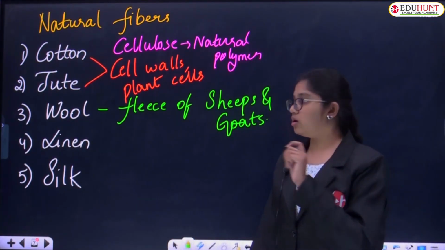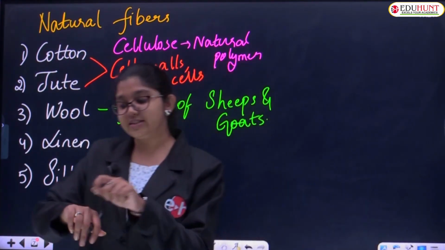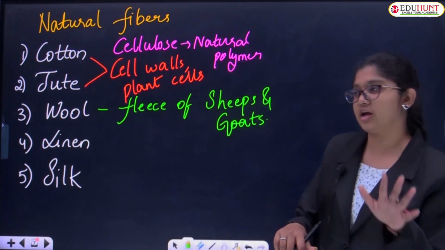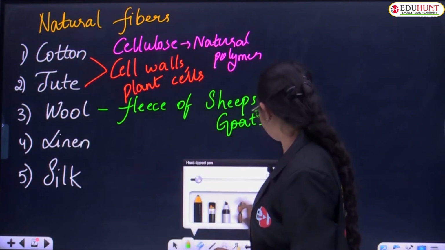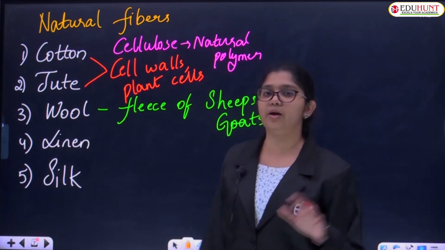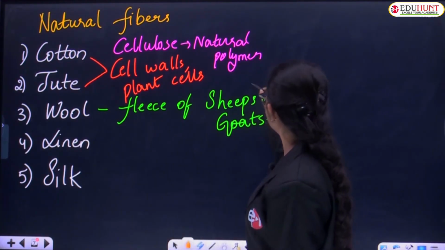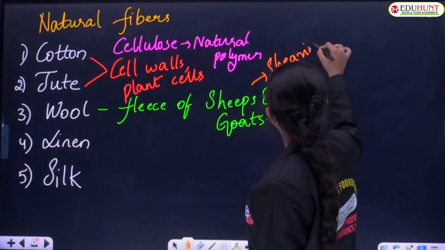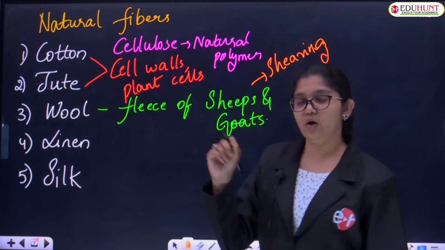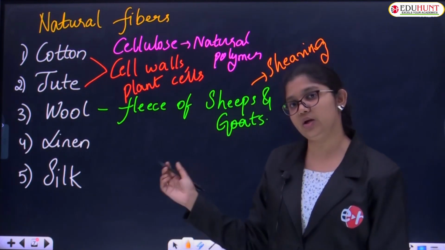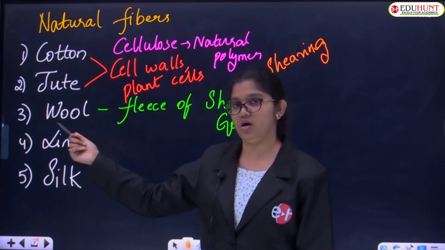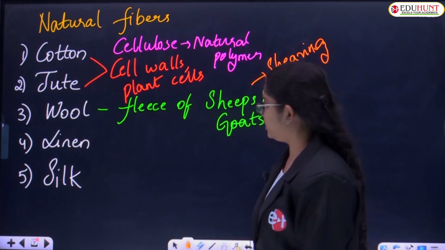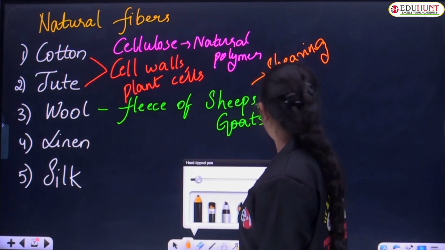And people take away the fleece of sheep and goats with a particular process, and that process is called shearing. The removal of fleece from goats and sheep, we use the word shearing. They take away the outer fur of the sheep and goats, and from there they prepare the wool. Clear, children? And where do we get linen from?